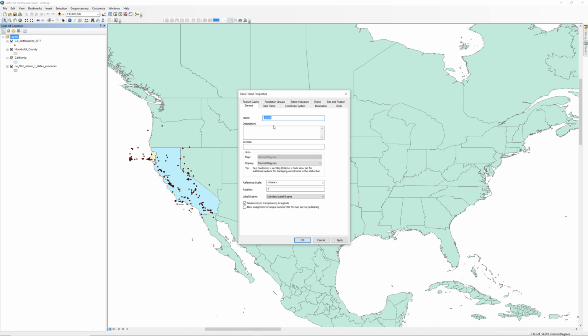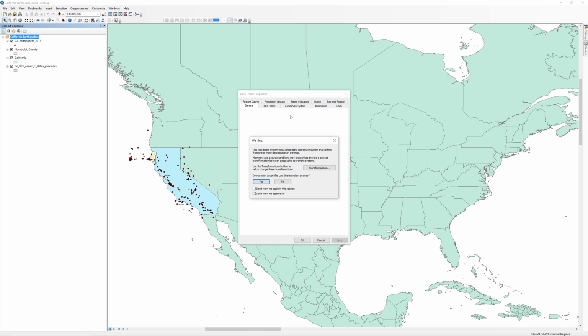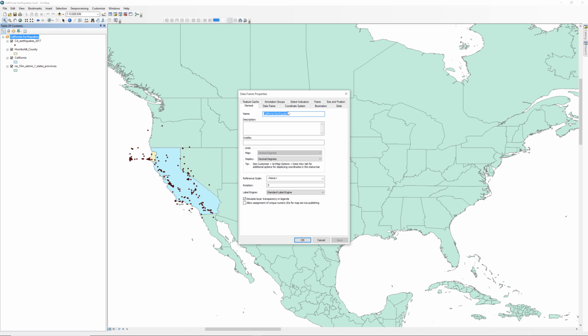When the data frame properties window opens, click the General tab. Change the name of the data frame to something more descriptive, such as California Earthquakes. Click Apply. You may get a warning. ArcMap is telling you that the data frame coordinate system does not match some of the layers in the table of contents. Since we are only using it for display purposes, this is fine. Check the box that says, "Don't warn me again in this session," and click Yes to close the warning.